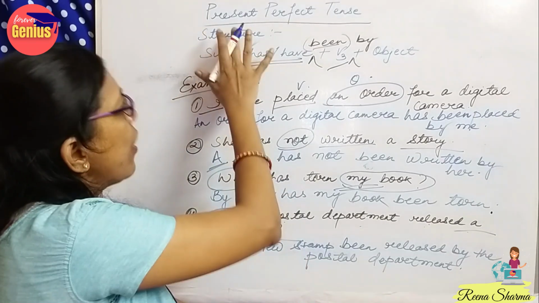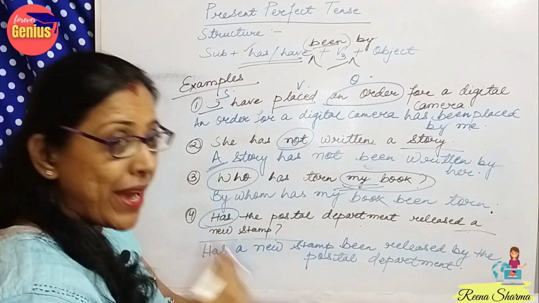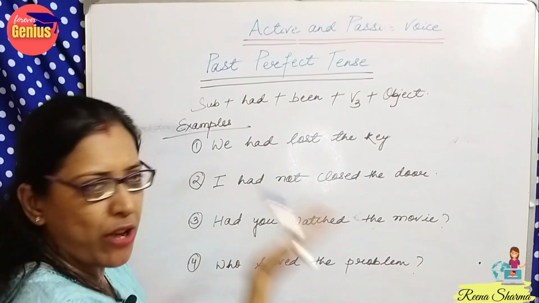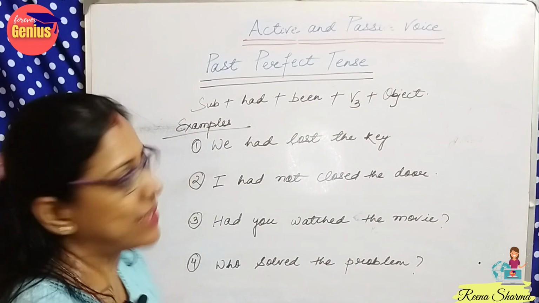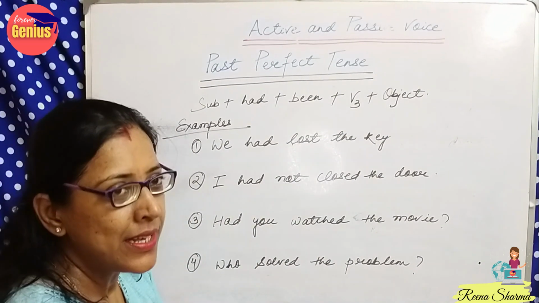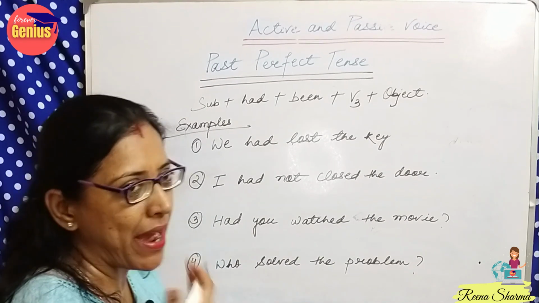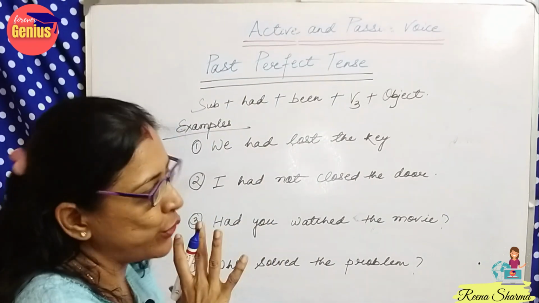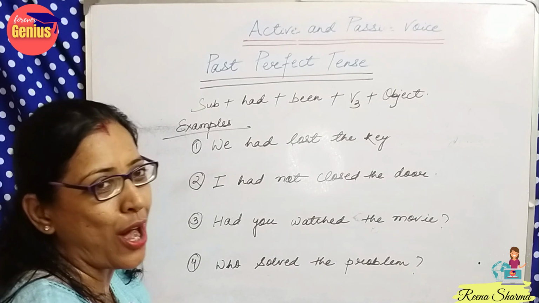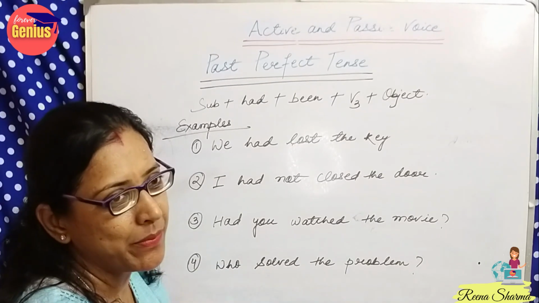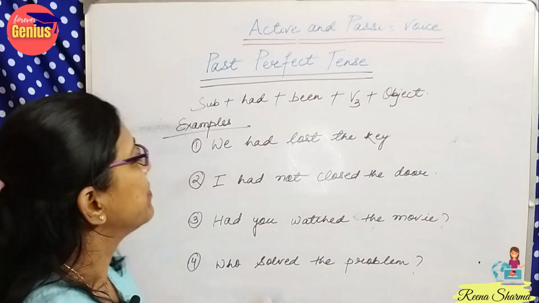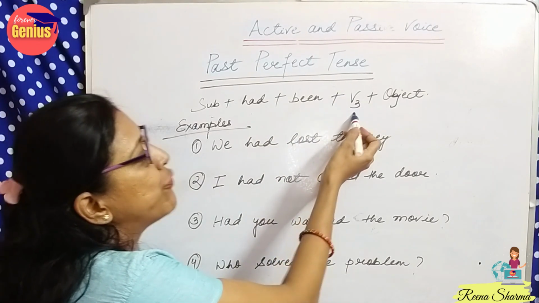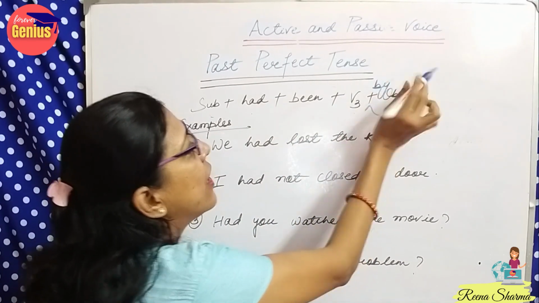Now let's see what changes will be there when we are dealing with past perfect tense. So past perfect tense, the format is same. The only difference, while learning tenses we have learned that has, have will be replaced by had. And the easiest part for past perfect tense is, you don't have to identify whether it is singular or plural. Simply place had. See, it is so easy. So, subject plus had plus been, third form of the verb, then by and the object.